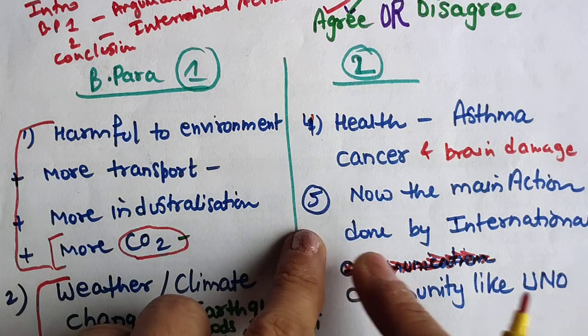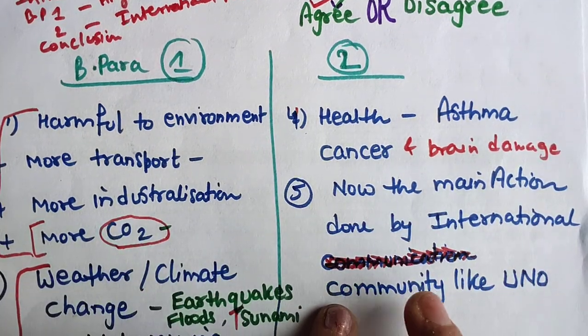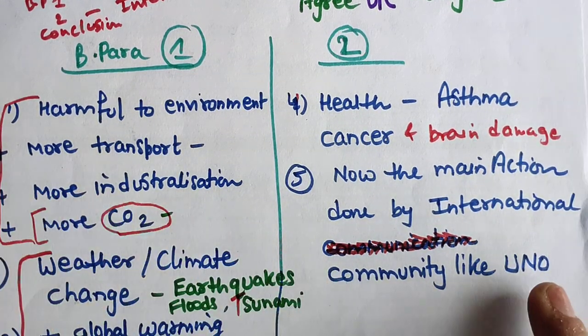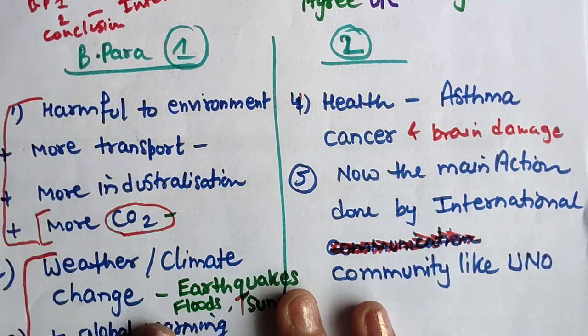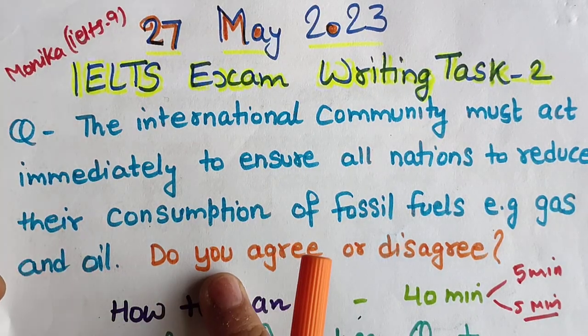Now the fifth main important thing is the main action done by international communities, like an organization like UNO, United Nations Organization. So you can always give an example of that. Okay, now this is the planning. These are the points I'm going to discuss in body 1 and 2. Now coming to the introduction. Again, we will read the question statement.